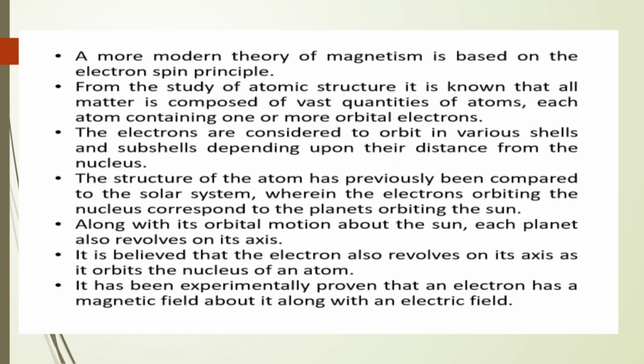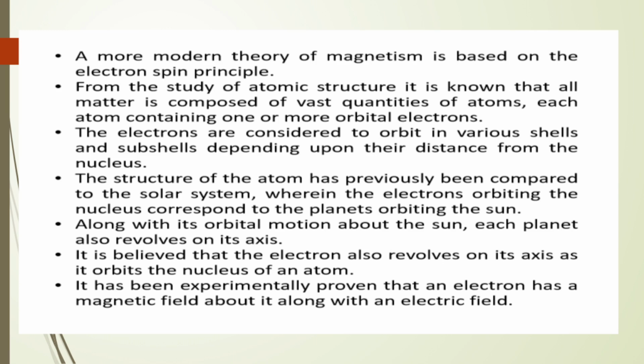From the study of atomic structure, it is known that all matter is composed of vast quantities of atoms, each atom containing one or more orbital electrons. The electrons are considered to orbit in various shells and subshells depending upon their distance from the nucleus. The structure of the atom has previously been compared to the solar system, where the electrons orbiting the nucleus correspond to the planets orbiting the sun.